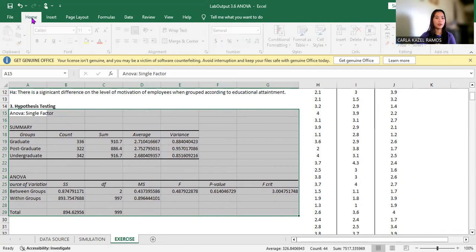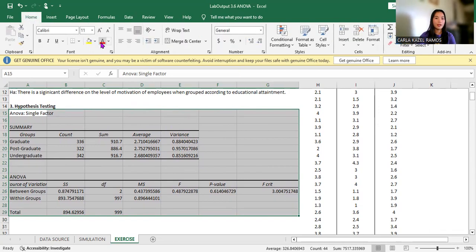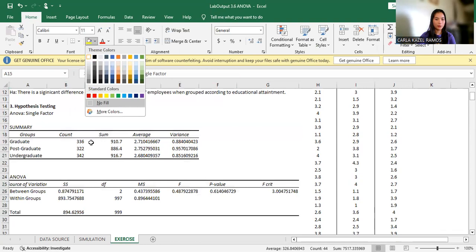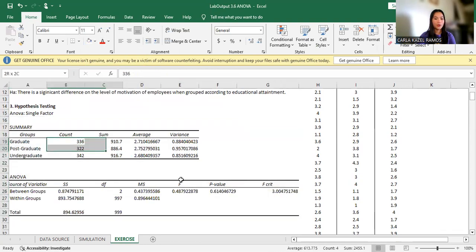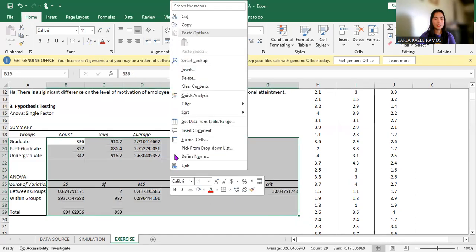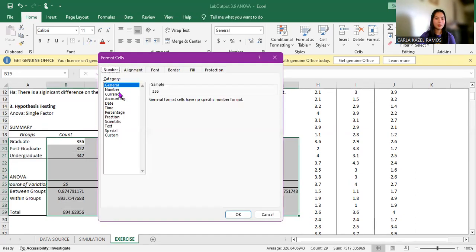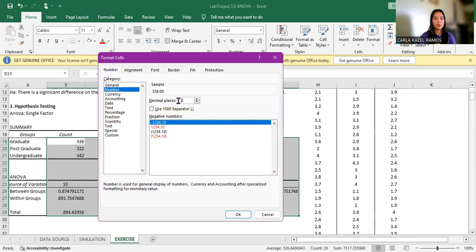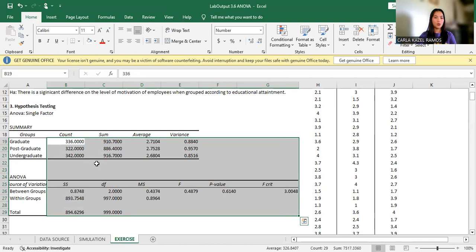Let's go back to our home tab and look for fill color. Click this drop-down arrow for fill color and change it to a white background. And for the numerical values, we will be needing 4 decimal places. Format cells, number, and for decimal places, it should be 4. Click OK. And it should be in center alignment. So let's go to the alignment section and click center.